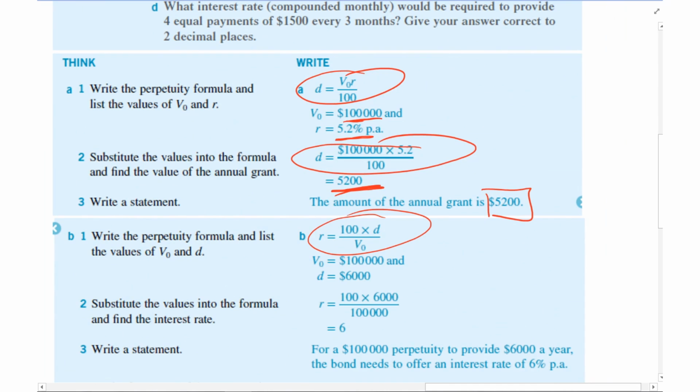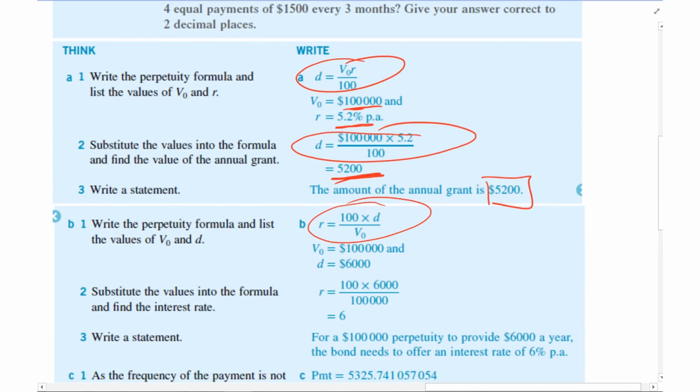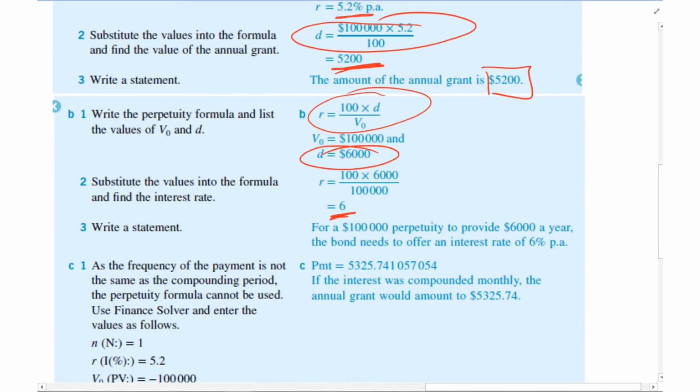But what we're saying now is D here is 6 grand. We already know V0, but we're saying we want D. So what interest rate do we require for this perpetuity to give me 6 grand per year? That's 6%. Okay, if you had 250 grand and you wanted 10 grand, you'd put 10 grand here, 250 grand there, and that would give you whatever interest rate you needed for that.